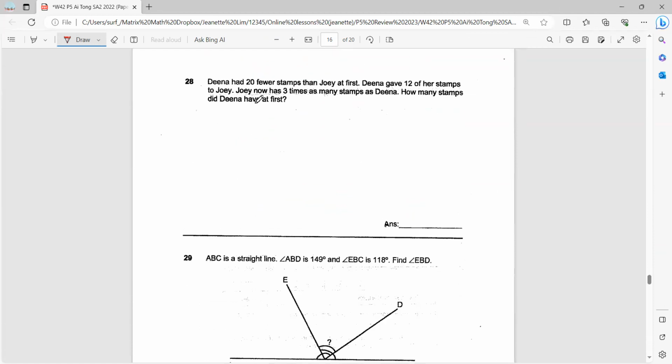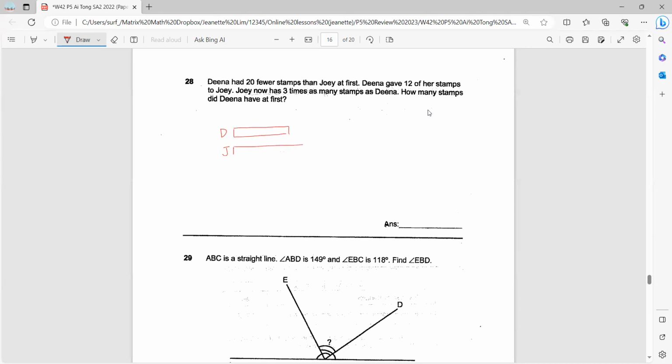Question 28. Dina had 20 fewer stamps than Joey at first. Dina gave 12 of her stamps to Joey. Joey now has 3 times as many stamps as Dina. How many stamps did Dina have at first? Okay, so let's draw a model. So Dina had 12 fewer than Joey.